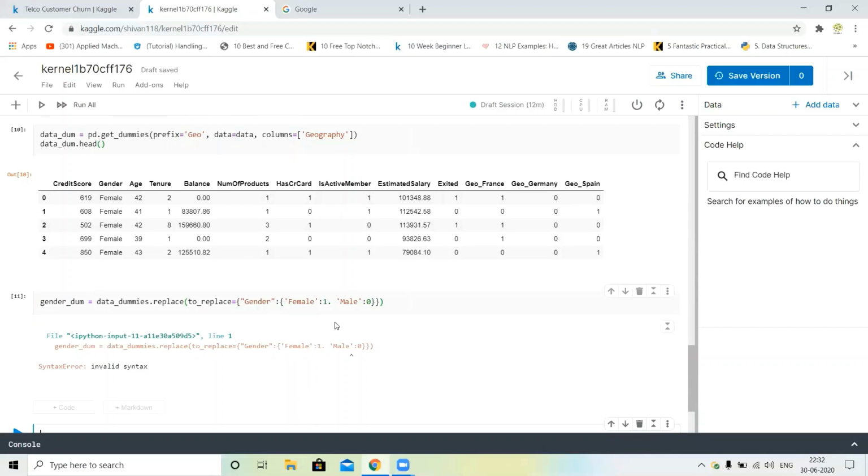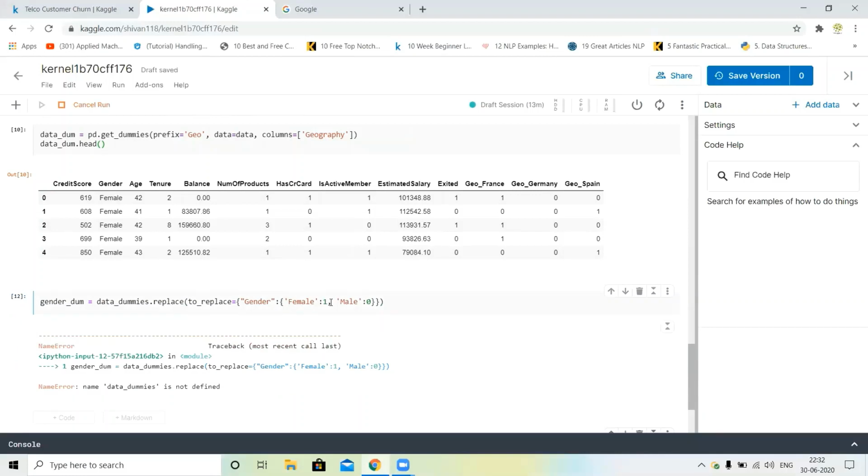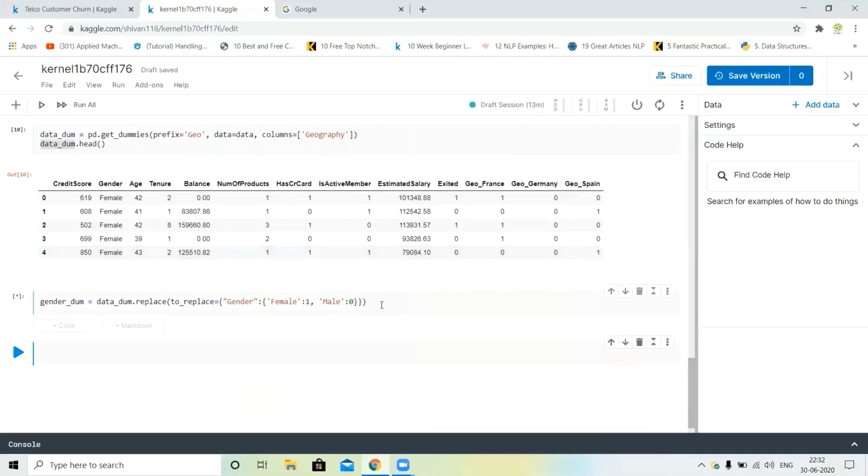Oh, it's wrong. Okay, this is wrong. It's a comma. Okay, data dummies is not defined. Okay, sorry. It's a get dummies. Okay, get dummies. It's working. Okay. Next, we will check the first